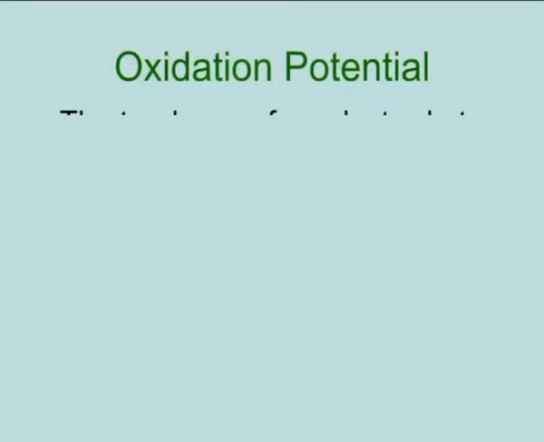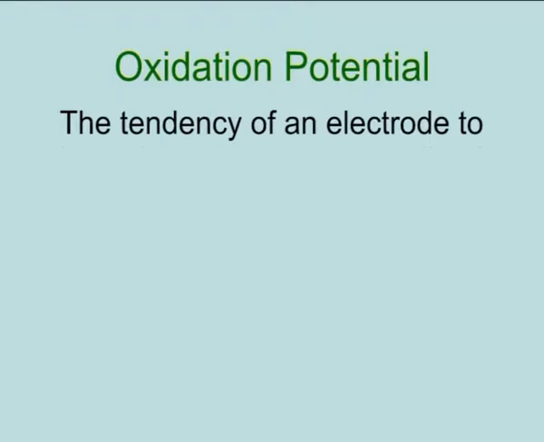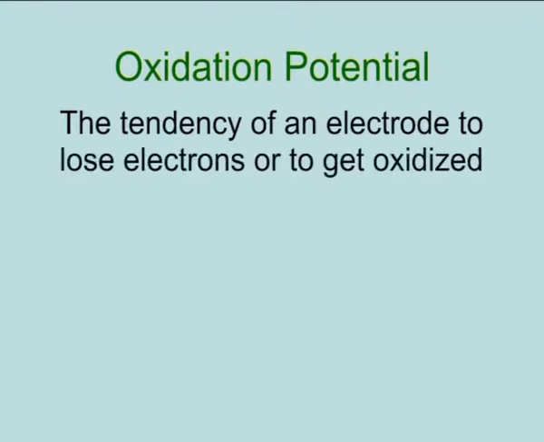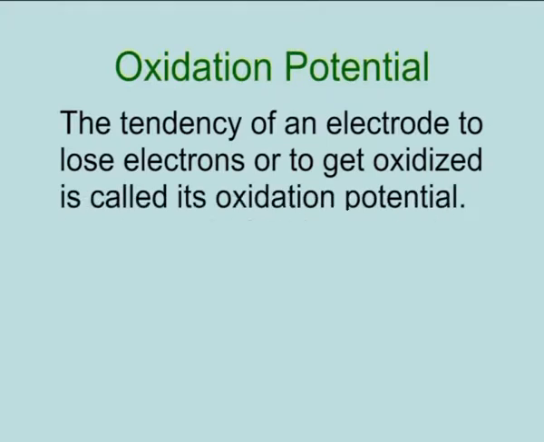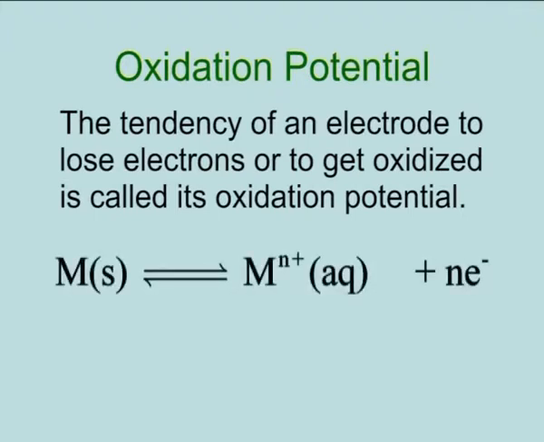Oxidation potential: the tendency of an electrode to lose electrons, or to get oxidized, is called its oxidation potential. Thus, oxidation potentials give the tendency of an electrode to lose electrons as shown on this screen. Metal in solid state is in equilibrium with metal ions in the aqueous solution, that is M ⇌ Mⁿ⁺ + n number of electrons.